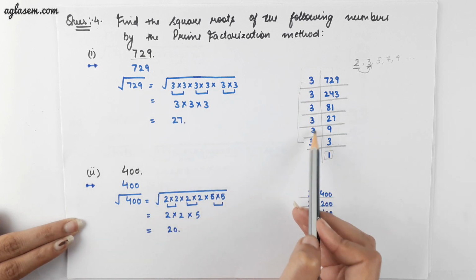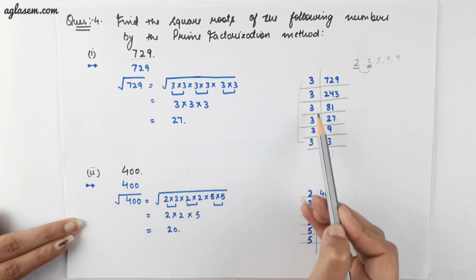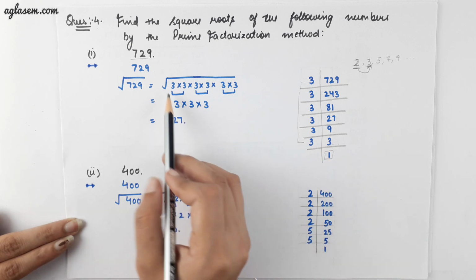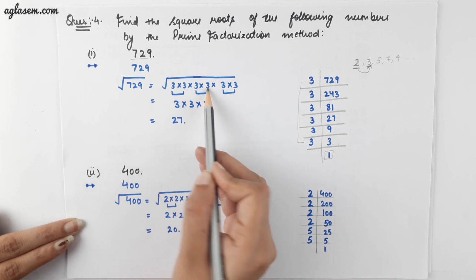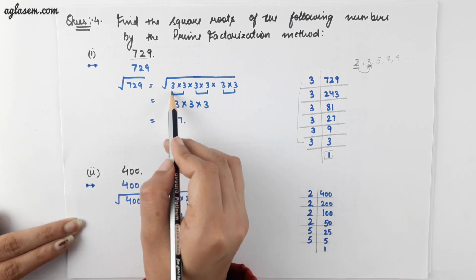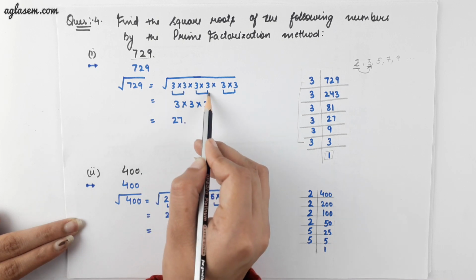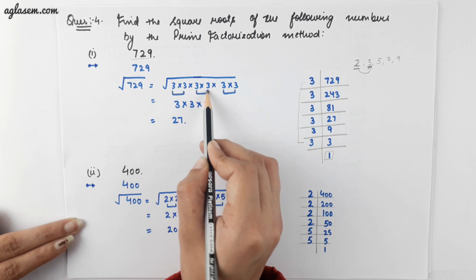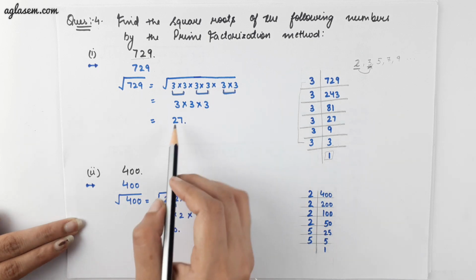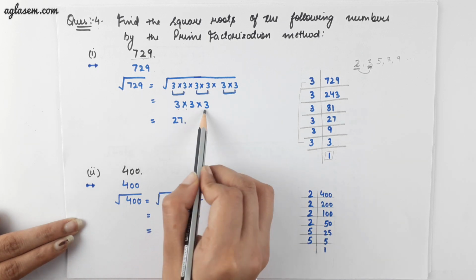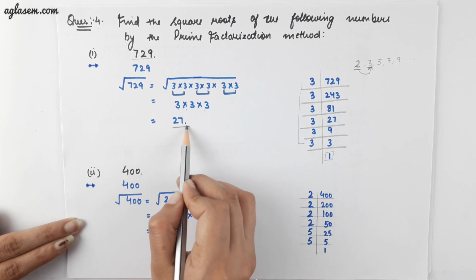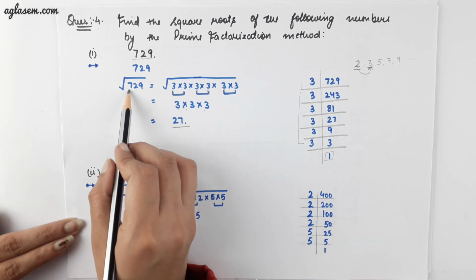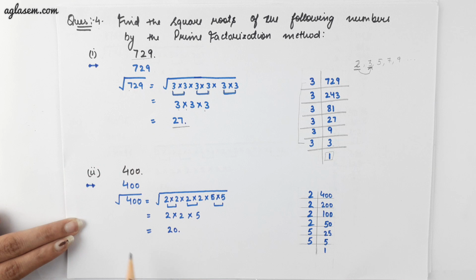Count the number of 3's over here. These are 1, 2, 3, 4, 5, 6. Now, make pairs of the similar numbers. So, 2 times 3, 2 times 3, 2 times 3. Therefore, 3 into 3 into 3 gives you 27. Hence, 27 is the square root of 729.